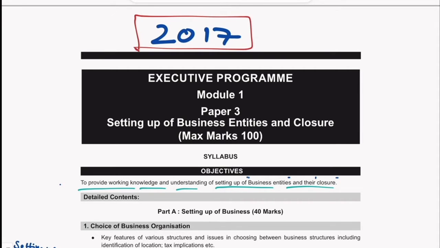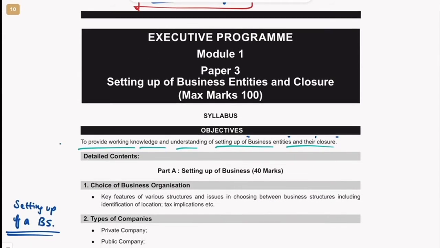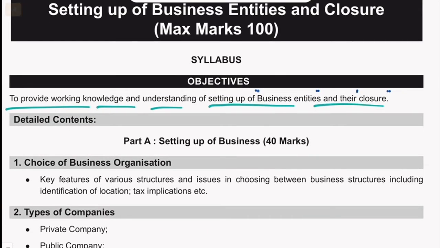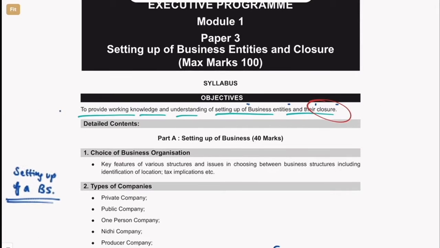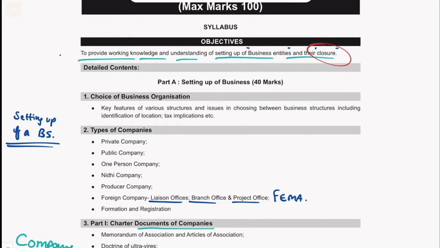Many students don't know how this SBEC is. See, in company law, I told you there is hardly any change. There is only 5% change. But in SBEC, there are quite a few changes. This was also working knowledge of setting up of businesses and closure. Here the closure part has been removed in the new syllabus. The old syllabus had chapters which you have already seen.